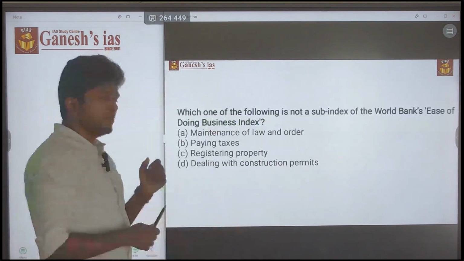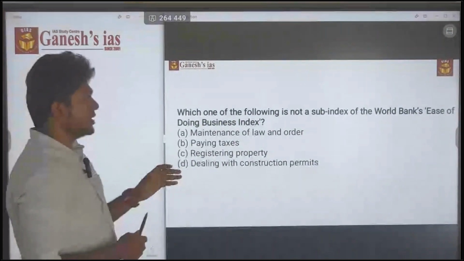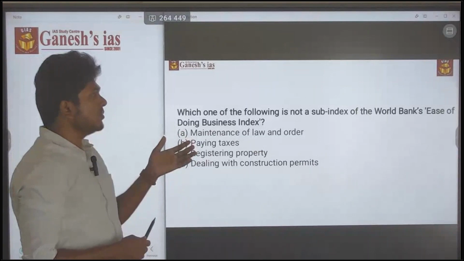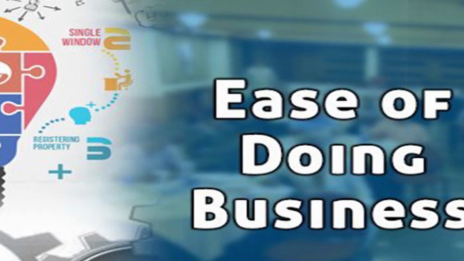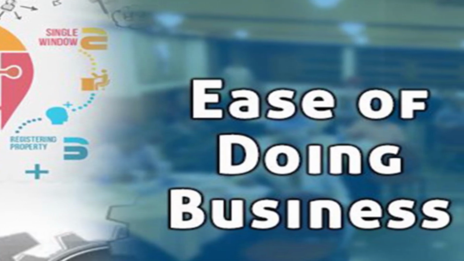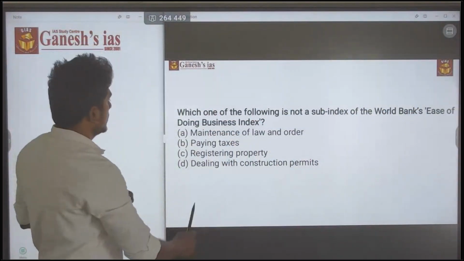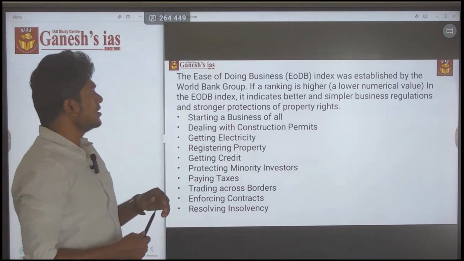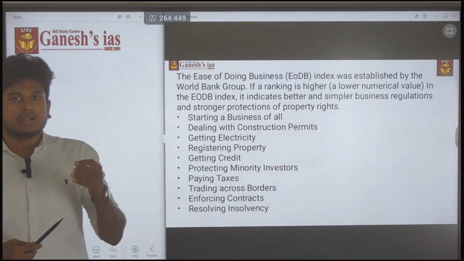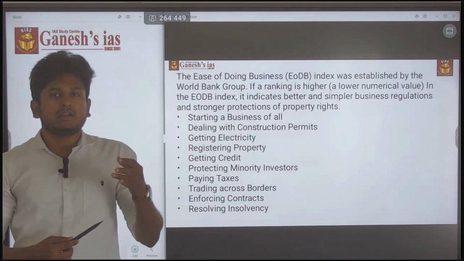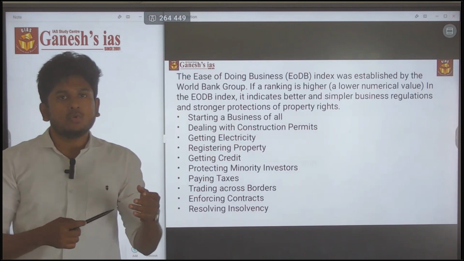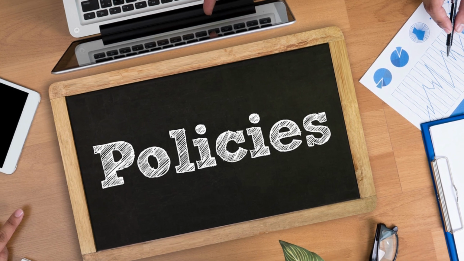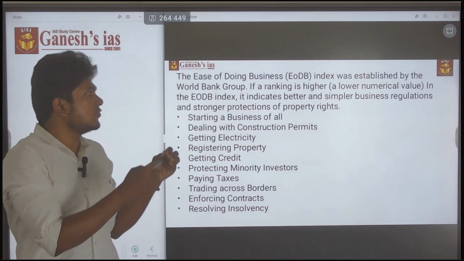See, this is the simplest question asked in the UPSC. Which one of the following is not a subindex of the World Bank's ease of doing business? Ease of doing business index. First of all, what is ease of doing business? It is a ranking to measure the country's ability, or rather their policy, and how much that policy is helping the private sector to grow. That is measured in the ease of doing business.